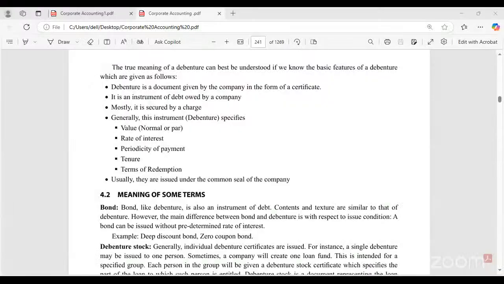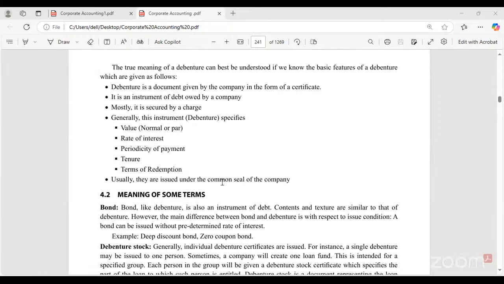Debenture, whether it is a face value, that is normal value, or at par value. Value of the debenture will be included in the document. Rate of interest, what is the rate of interest that we are paying? Periodicity of the payment, how regularly we are going to pay the interest. Tenure of the debenture, how long the debenture will have. Terms of redemption, if there is a redemption, what are the terms of that particular redemption?